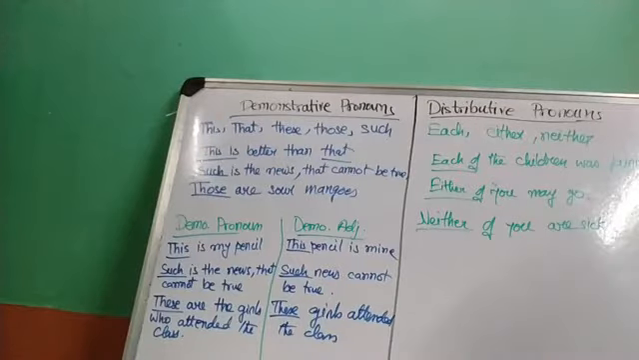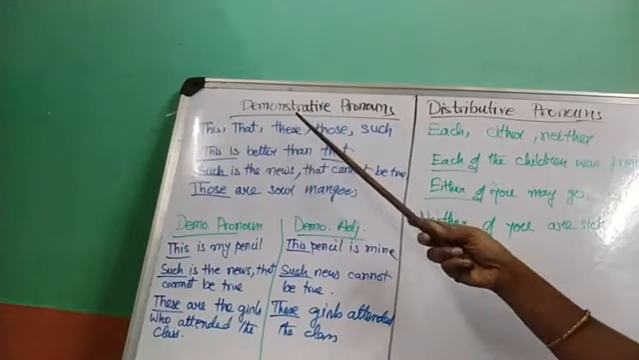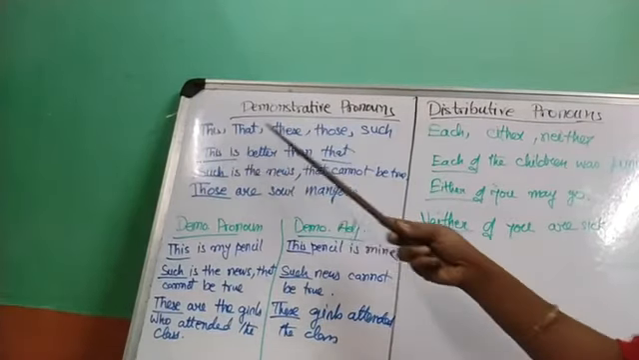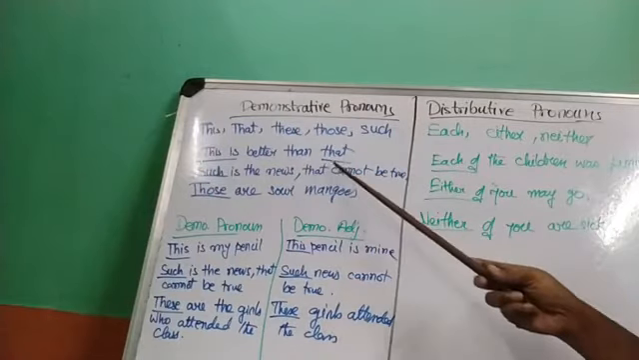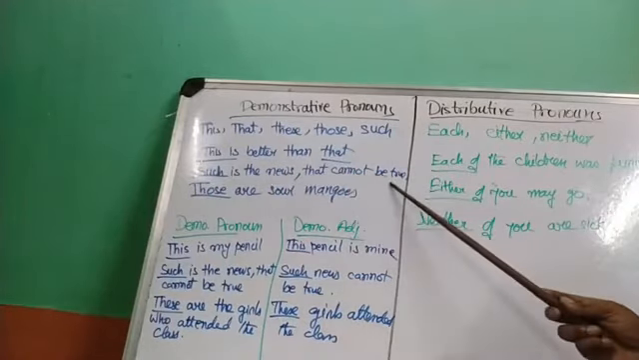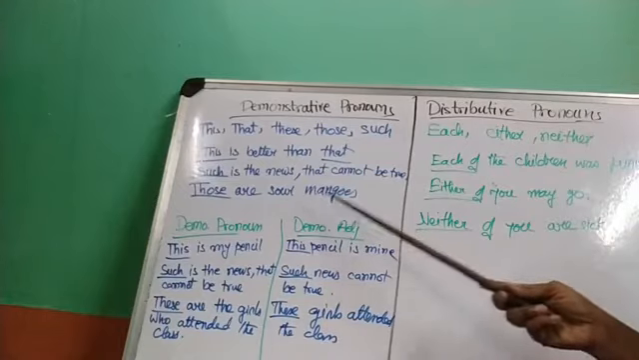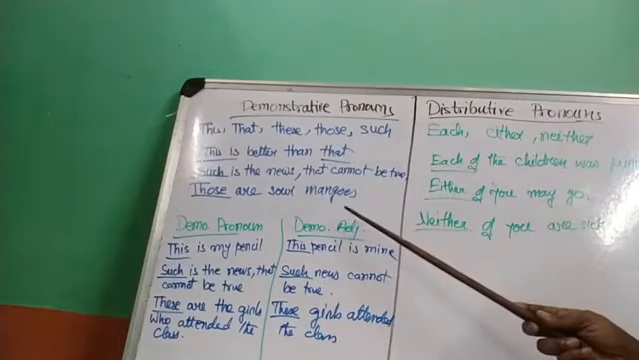Now let us see demonstrative and distributive pronouns. Now what are the demonstrative pronouns? Demonstrative pronouns are this, that, these, those, such. These are all demonstrative pronouns. This is better than that. Such is the news that cannot be true. Those are sour mangoes. These are demonstrative pronouns.